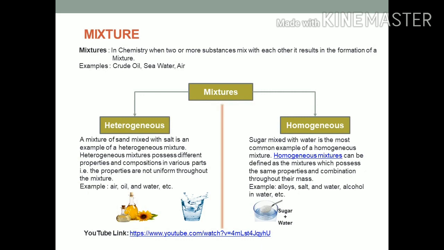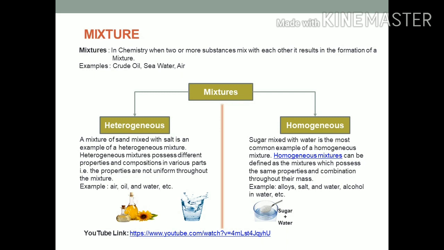In this slide, we will understand what a mixture is. In chemistry, when two or more substances mix with each other, it results in the formation of a mixture. For example, crude oil, seawater, air. As we know, air is a mixture of many gases like nitrogen, hydrogen, oxygen, carbon dioxide, and many other gases. And crude oil is also a mixture of diesel, petrol, etc. Like that, seawater is also a mixture of water and salt.